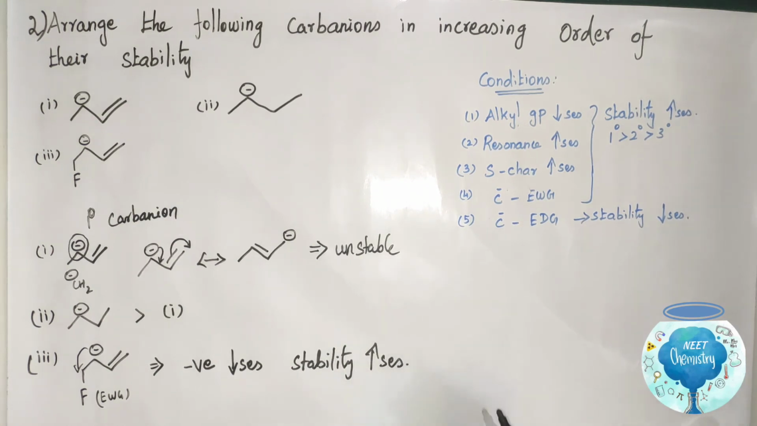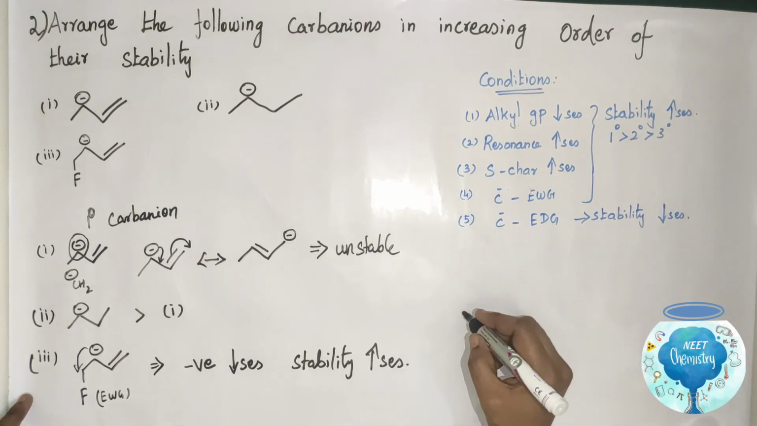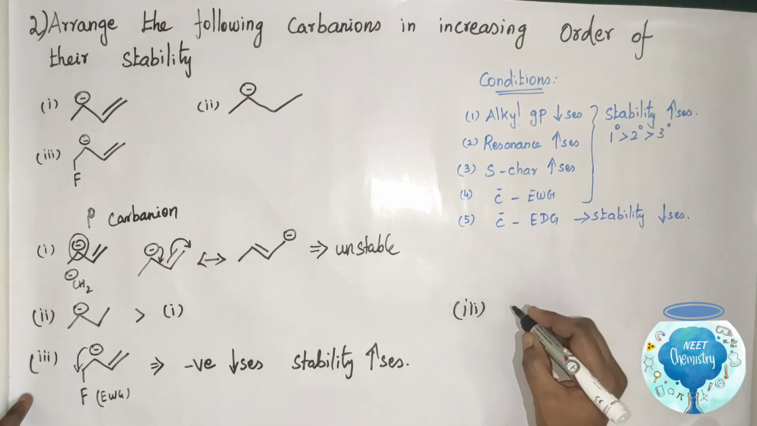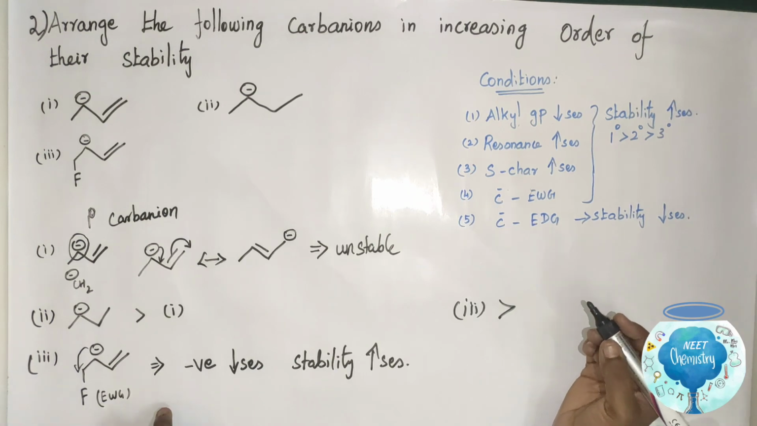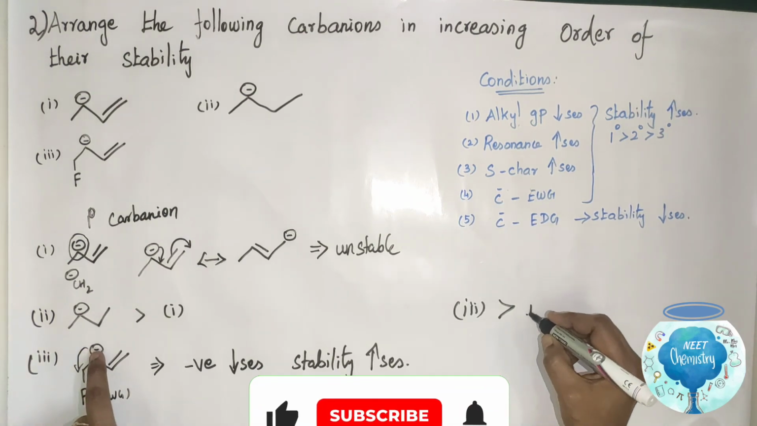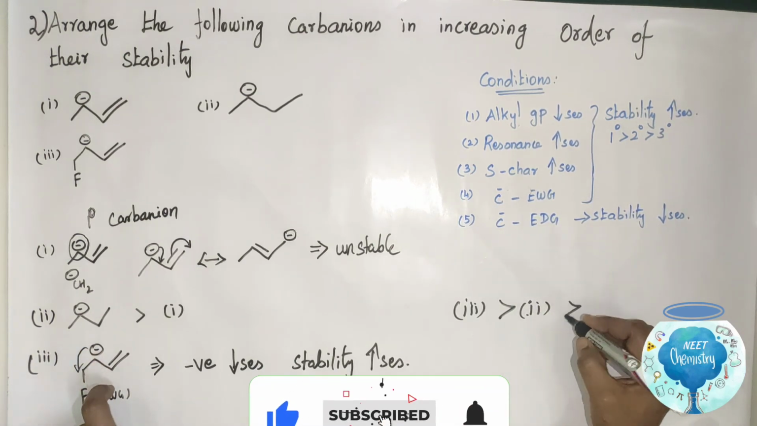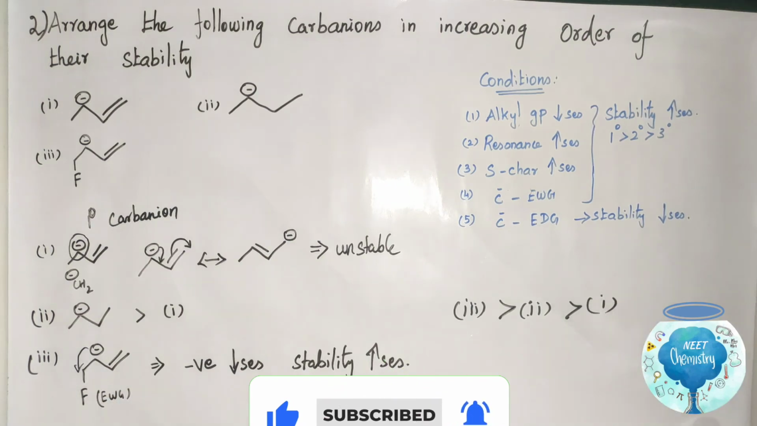Stability increases. Compare these 3 compounds. The third one has an electron withdrawing group, so it is more stable. Compound 3 is more stable than compound 2, which is more stable than compound 1. Thank you for watching.